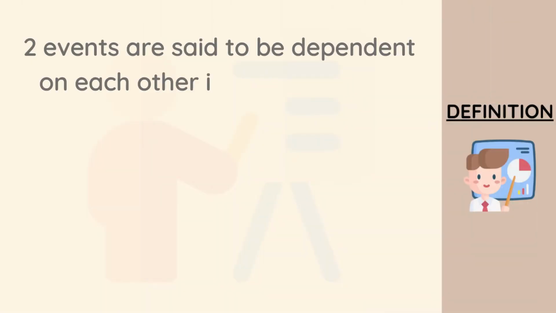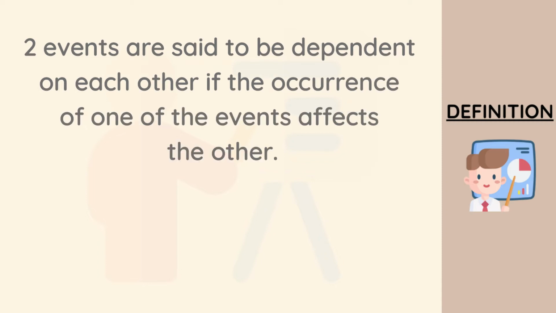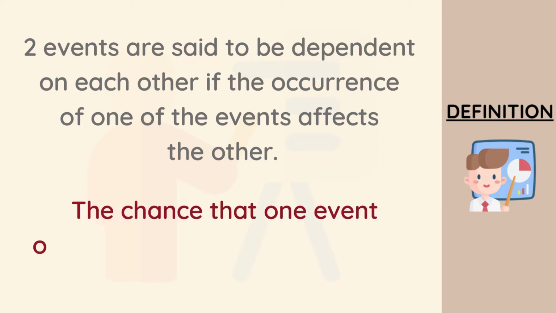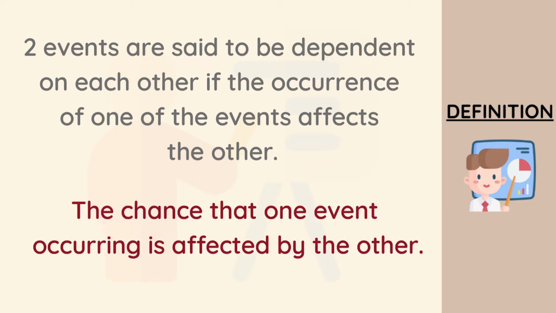Two events are said to be dependent on each other if the occurrence of one of the events is going to affect the other. That is, the chance of one of these events occurring is going to affect the chance that the other event is going to occur.